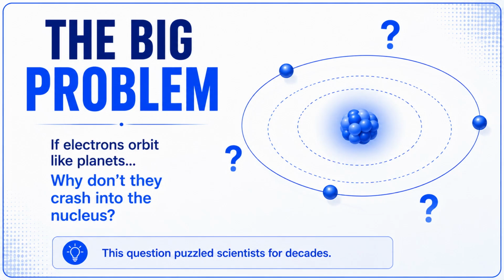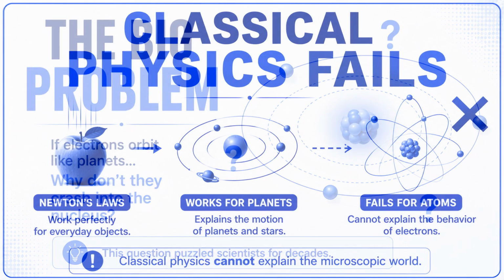But that's not what we observe. Atoms are stable. Everything around us, from the air we breathe to the stars in the sky, is made of stable atoms. So physicists faced a major mystery. Why don't electrons fall into the nucleus? The old laws of physics couldn't provide an answer. And solving this puzzle would eventually lead to one of the greatest revolutions in science.